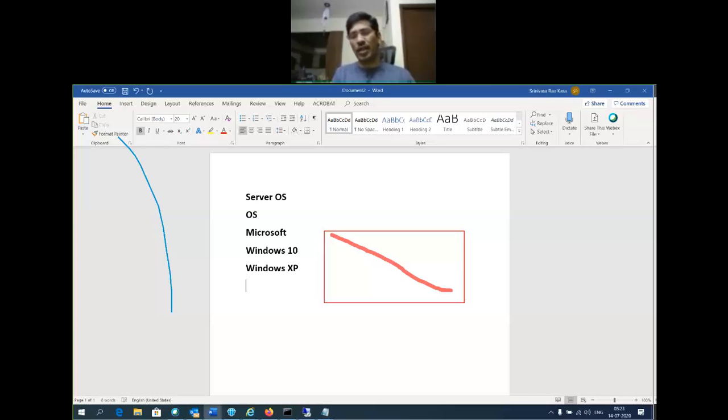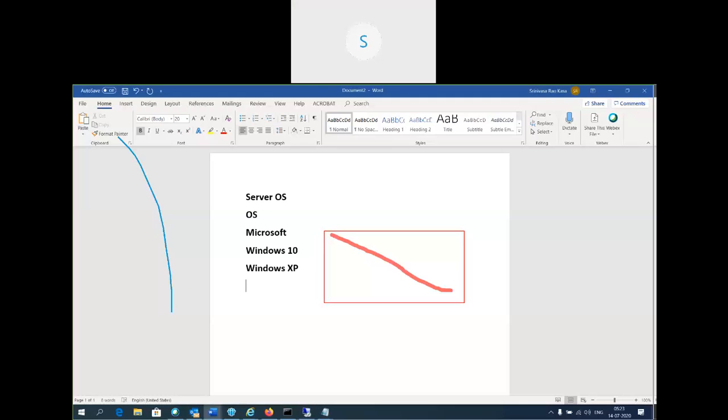You need to understand what the operating system is, what it is meant for, and what we need to install.